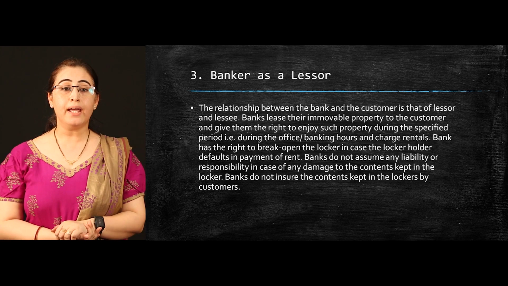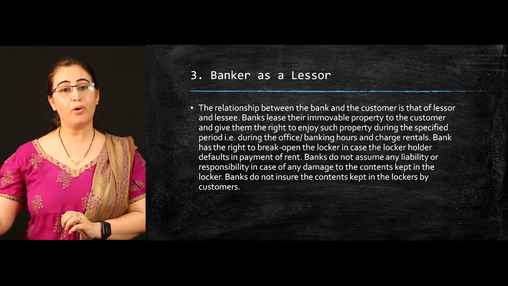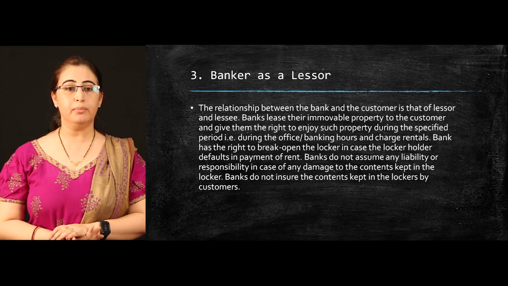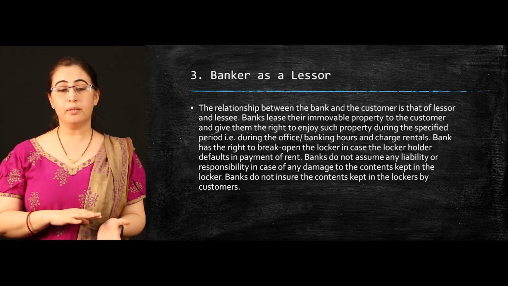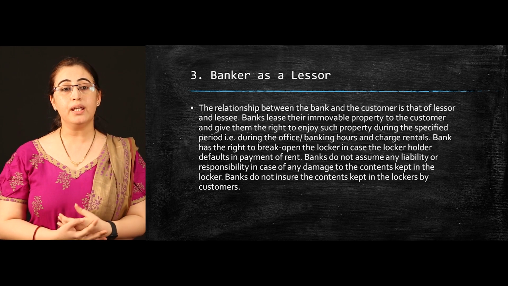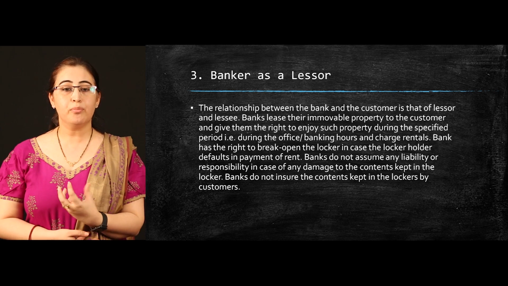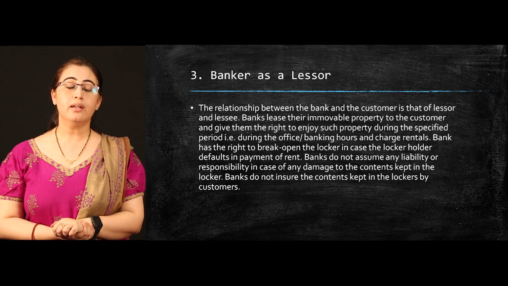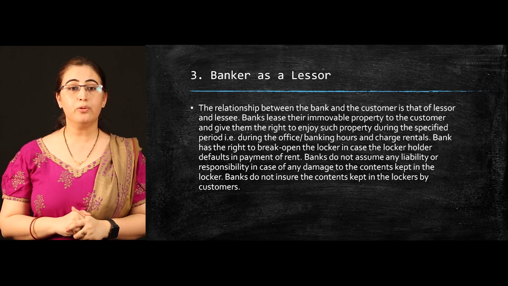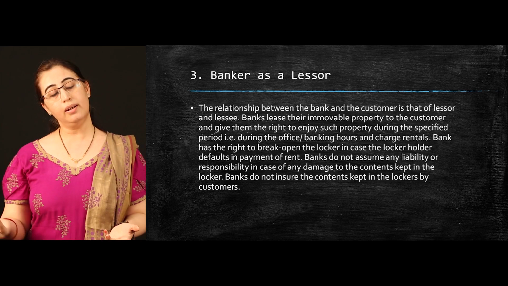Whereas when the bank gives its immovable property on lease to a customer, the bank becomes the lessor and the customer becomes the lessee. The customer can use such immovable property during office time or banking hours, and the bank can charge the rental. In this scenario, the bank can be either a lessor or a lessee.